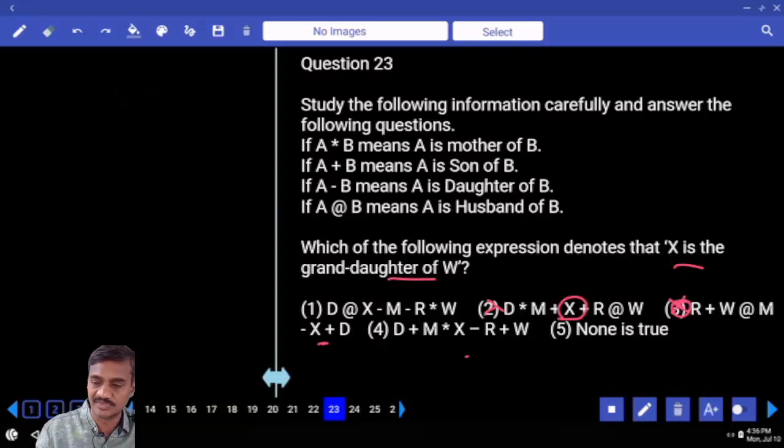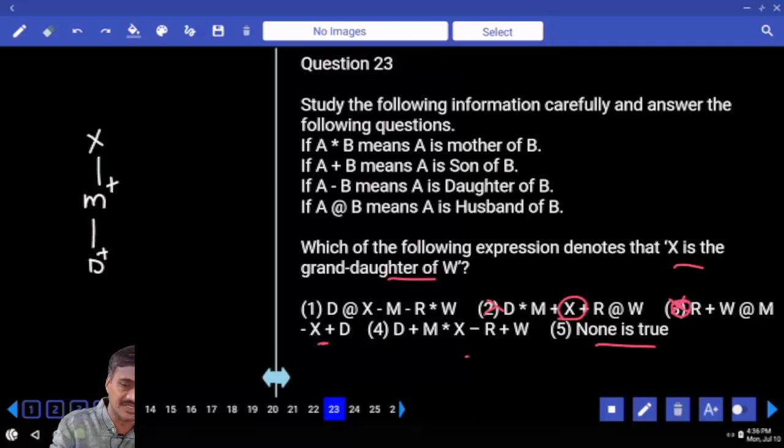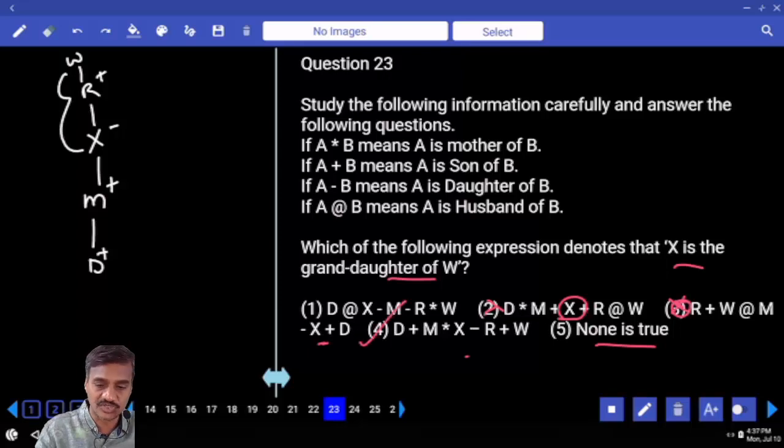As choice 1 is ruled out, what should be next? Should it be 4? Why 4? None of this is left, otherwise it is 4. Then you need to check out this 4 as well. Now if with the help of 4 also you are not getting the answer, then you need to opt for another choice. Fine, none of this. Then D plus M, D is the son of M. M plus X, M is the son of X, isn't it? Then X plus R and X minus, X is the daughter of whom? X is the daughter of R. And R plus W, R is the son of W, isn't it? That means W's son's daughter. That is granddaughter. Choice 4 for question number 23.